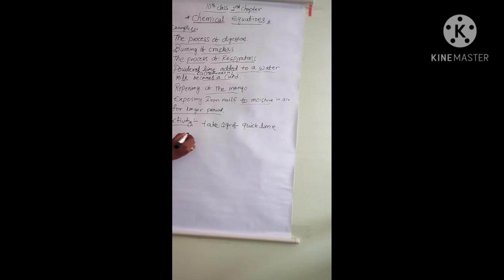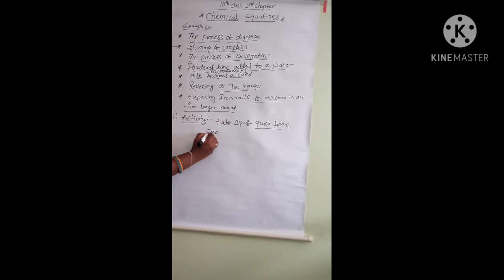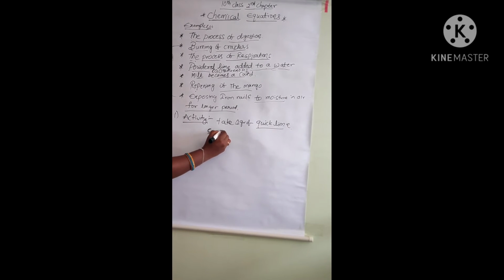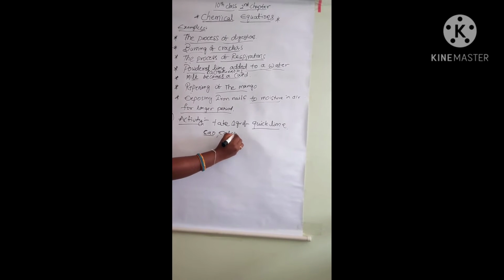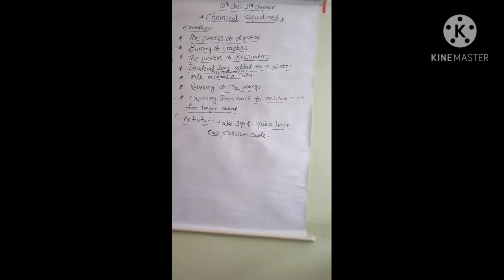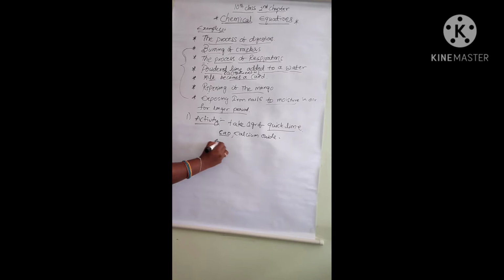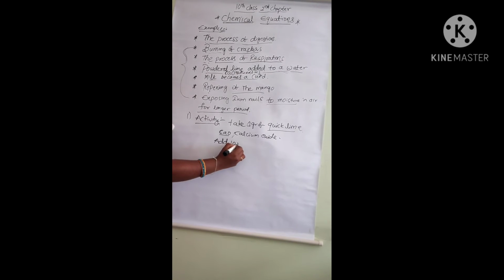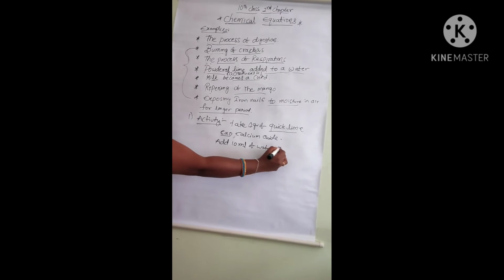Quicklime is CaO, which is calcium oxide. Take the calcium oxide in a beaker, then add 10 ml of water to the beaker.